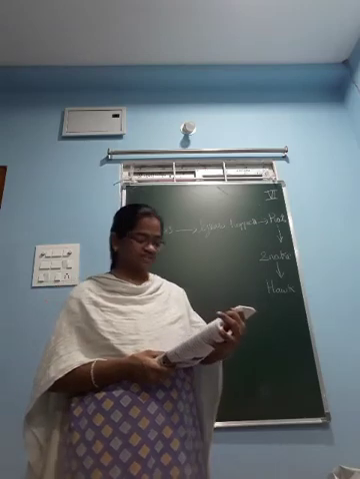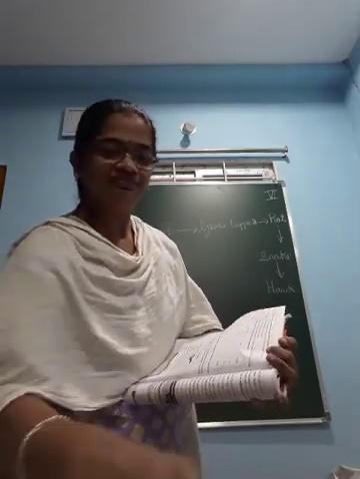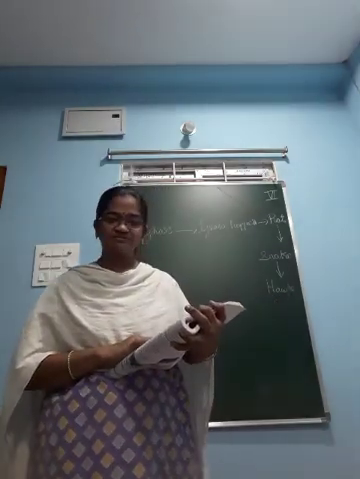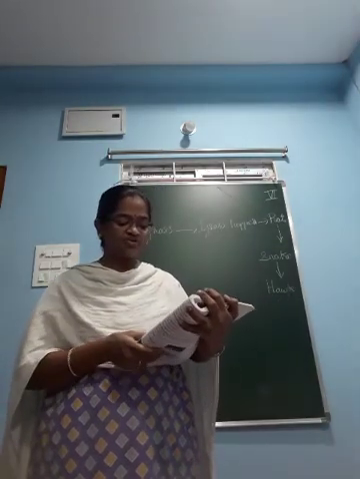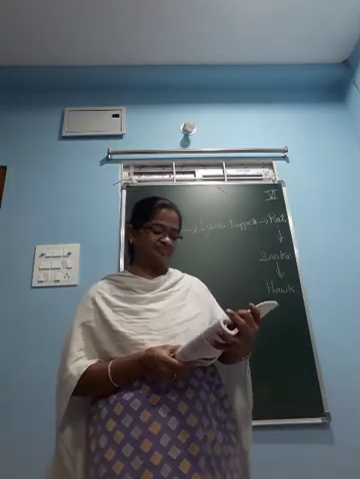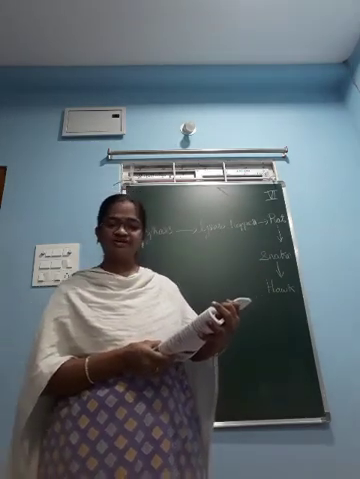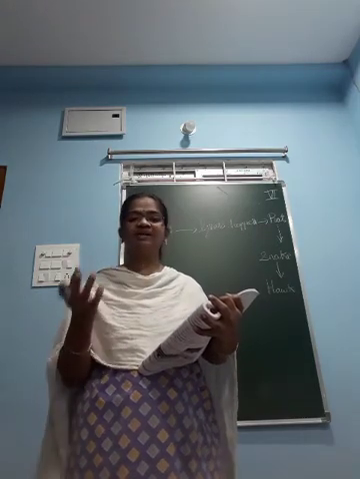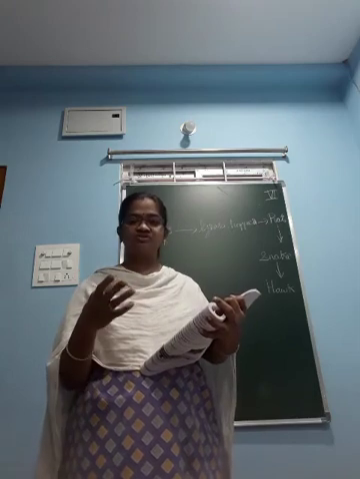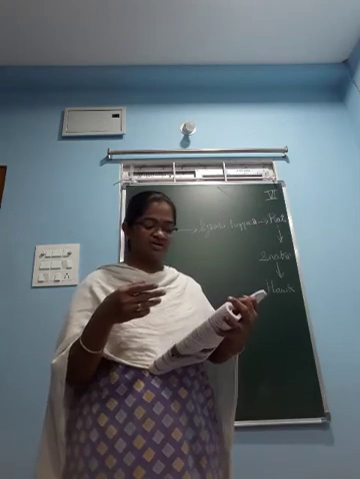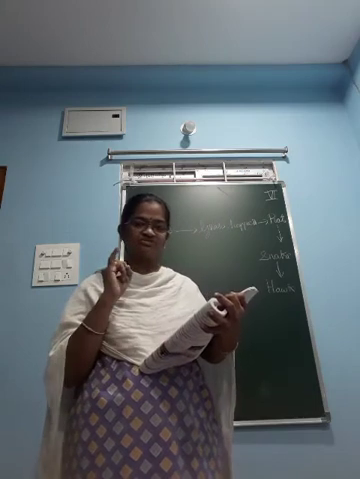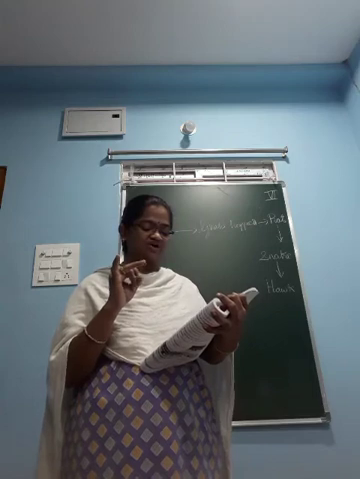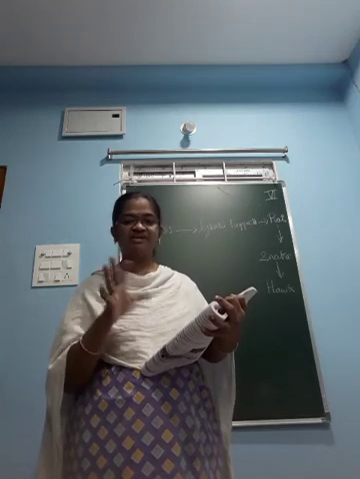Next, the 12th one. Prepare a scrapbook of animals and separate them into carnivores, omnivores and herbivores. You have to prepare a scrapbook, keep so many animals in it, and separate them: what are herbivores, what are carnivores, what are omnivores. Herbivores are those which eat plants. Carnivores are those which eat animals. Omnivores eat both plants and animals.